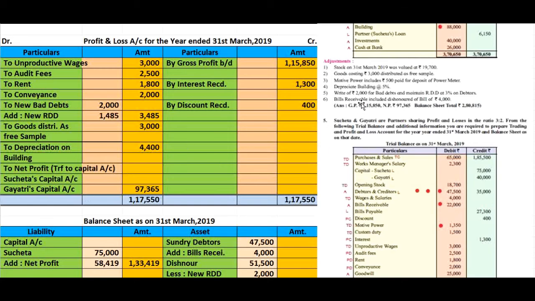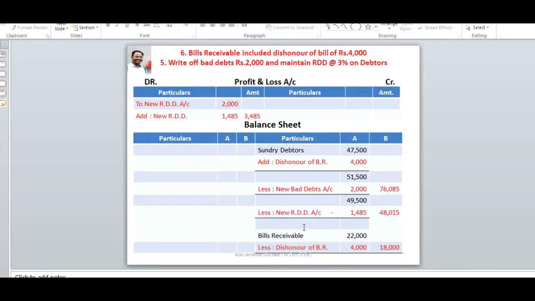Okay, then we go for the last two adjustments which are related to sundry debtors. First, I will read adjustment number 5: write off bad debts rupees 2,000 and maintain RDD at the rate of 3% on debtors. And adjustment number 6: bills receivable included dishonor of bill of rupees 4,000.